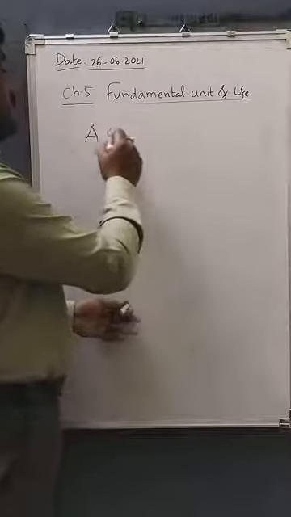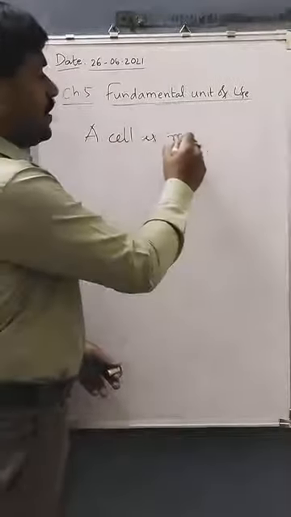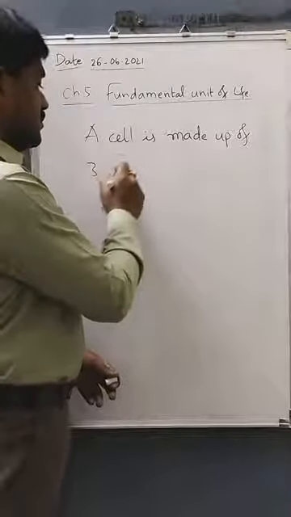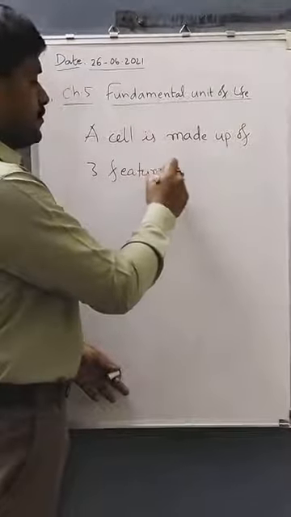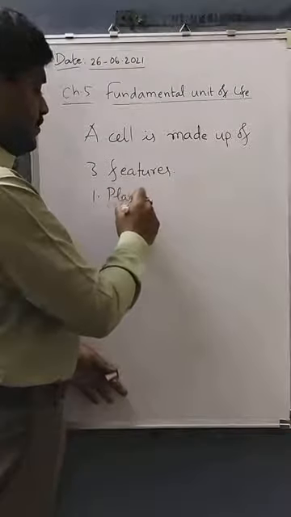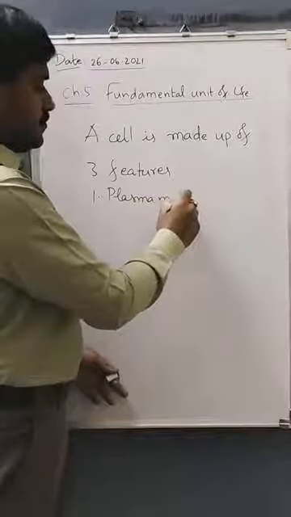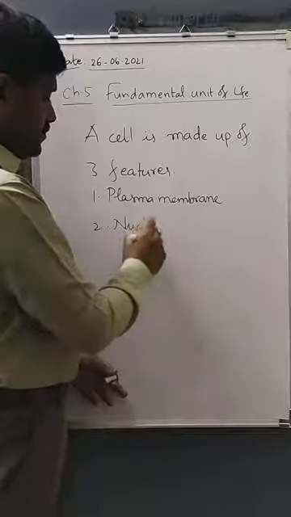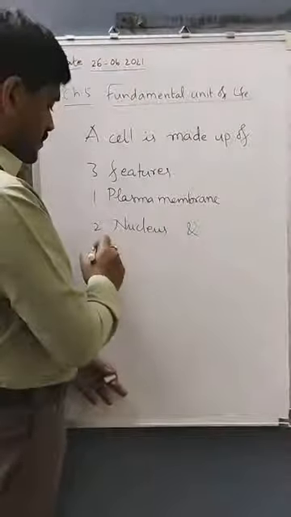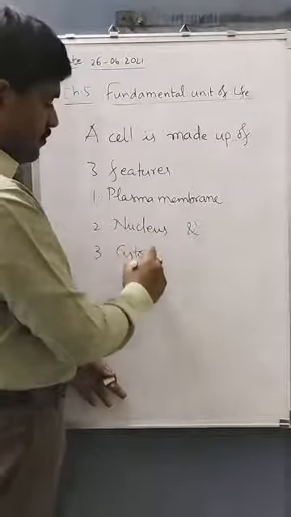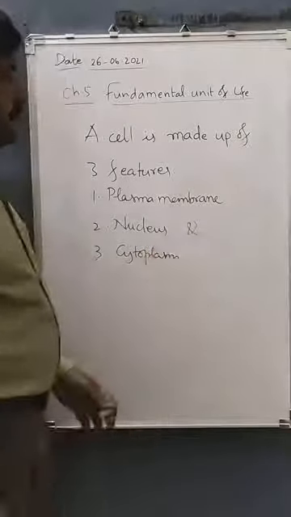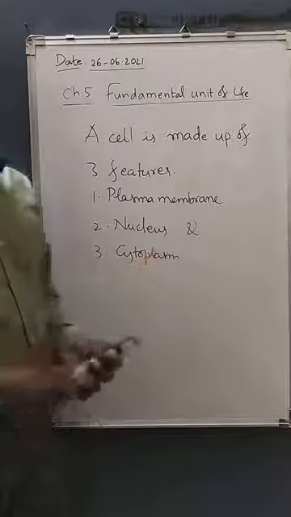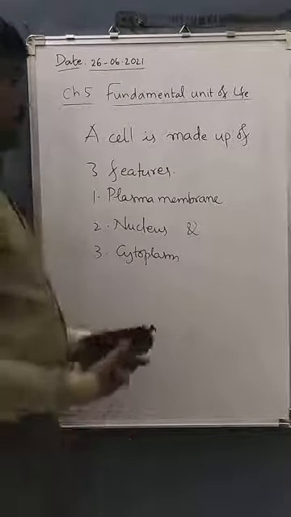A cell is made up of three features. What are they? Plasma membrane, nucleus and cytoplasm. The cell is made up of three features. They are plasma membrane, nucleus and cytoplasm. Let us learn about these three things one by one.